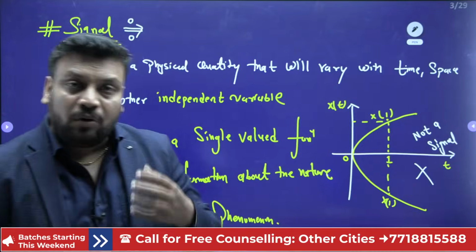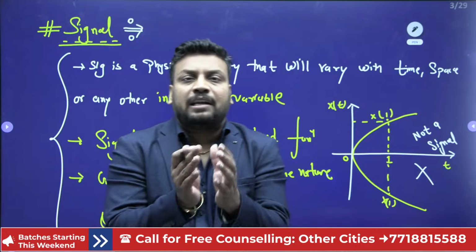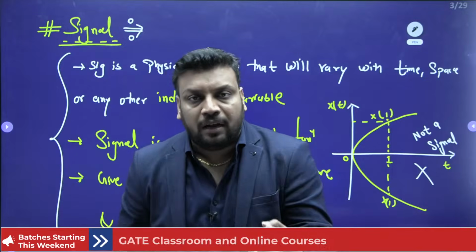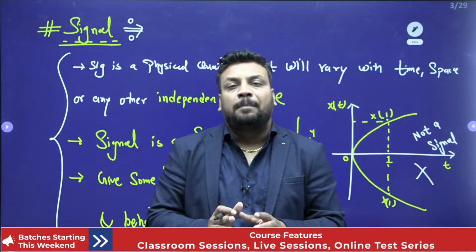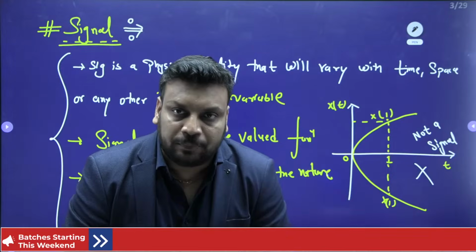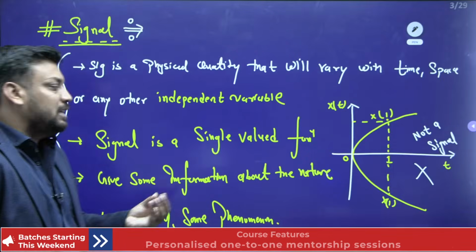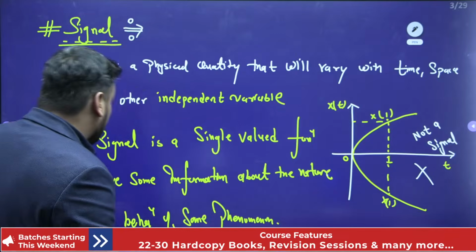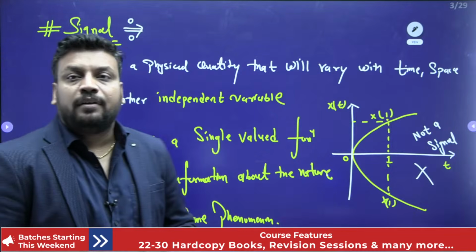If I talk about examples, in any electrical network, the voltage and current equations will work as a signal, and your electrical network RLC components, your physical devices, will work as a system. So for signals and system there are different examples. This is all about the signal that you can write. I think this part is completed. Shall we go to the next slide?